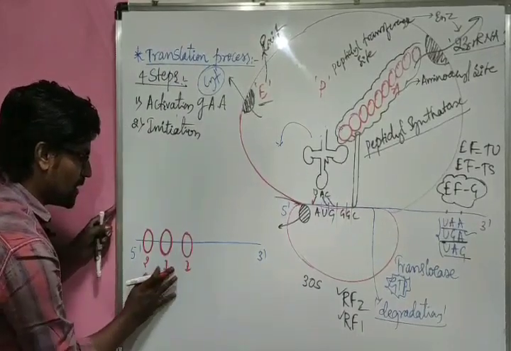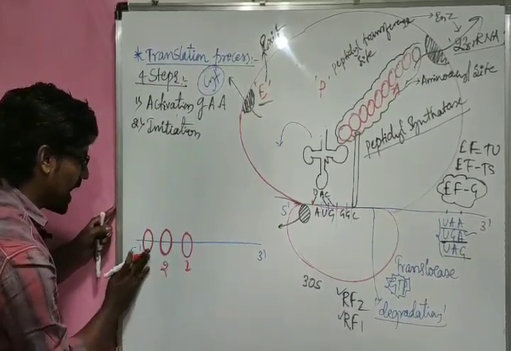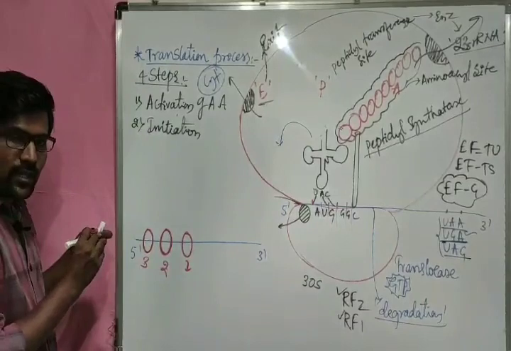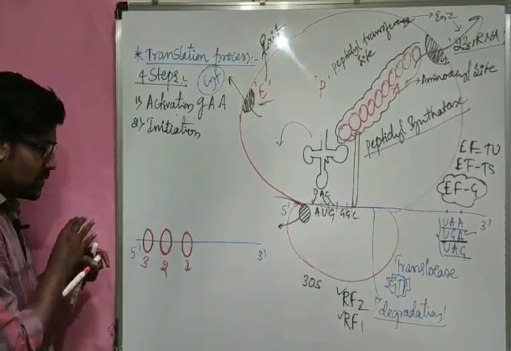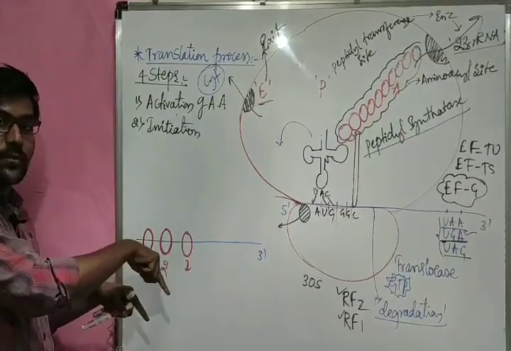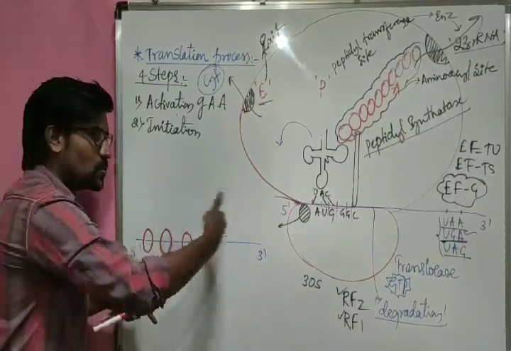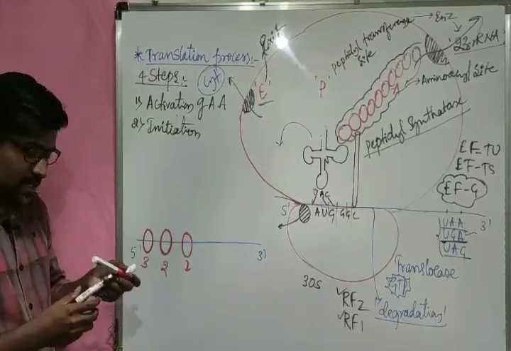This is the first ribosome, next this is the second ribosome, and the third ribosome follows it. Again, the first ribosome moves further, the second follows, the third follows, and the fourth joins at the back. Like that, many ribosomes move on one mRNA strand.